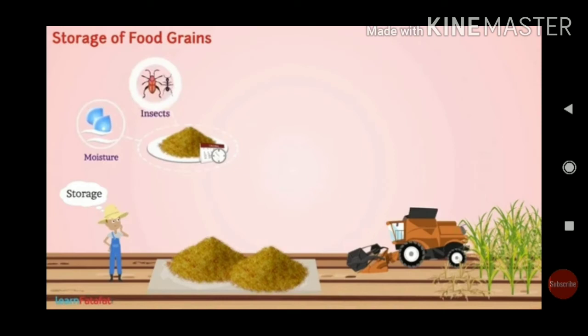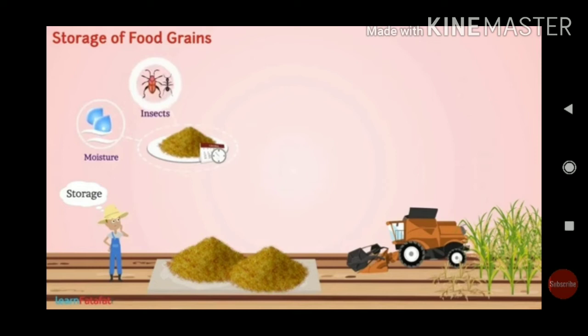Now the crop is cut, the grains are collected in bags. What is to be done? Immediately we cannot sell, so they store it for some time. The grain has to mature completely. It is stored, then sent to the rice mill. If it is rice, they polish it and retail it to the market when they get a profitable price. So all this takes some time.